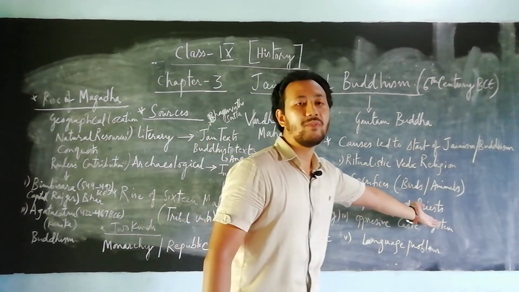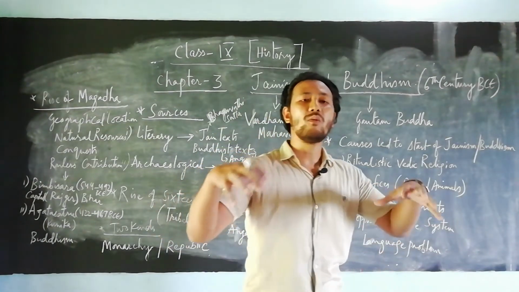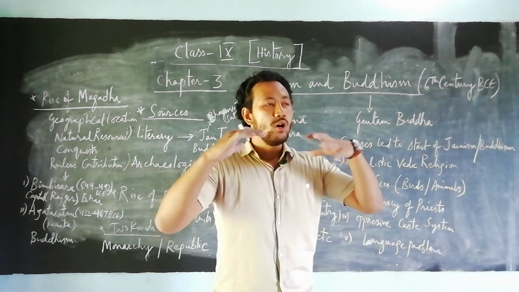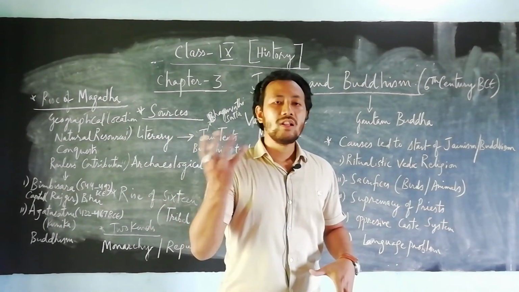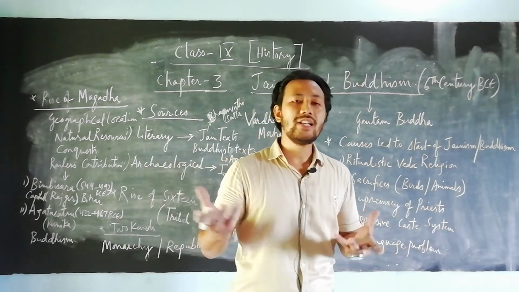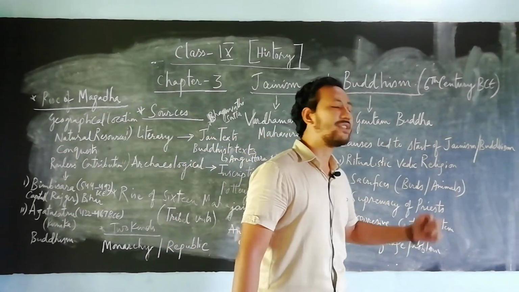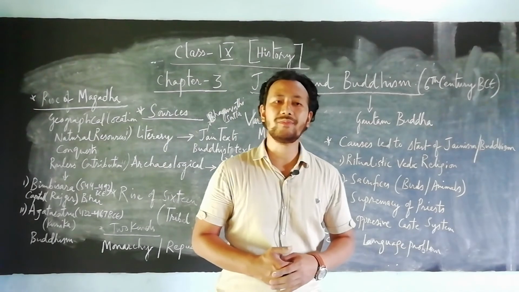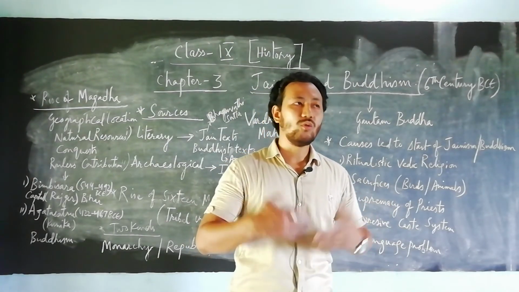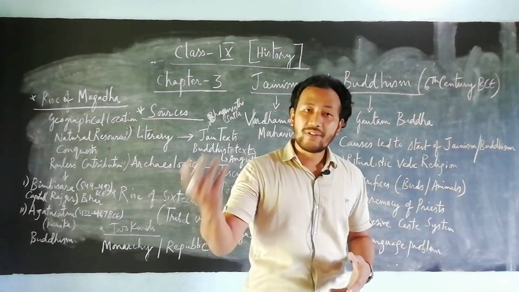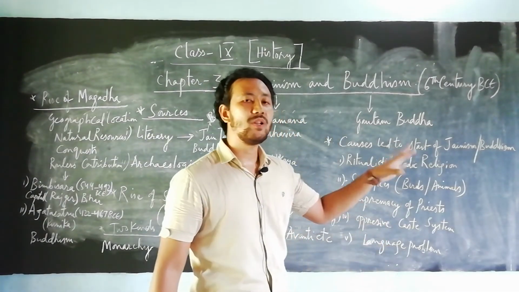Third, supremacy of the priest. Whoever were the Brahmins and Pandits, every time they used to show their power, saying that we are the Brahmins, and the other 3 castes did not have equal importance or equality with the Brahmins. Fourth, the oppressive caste system. There was lots of discrimination between different sects, castes, creeds and religions, and that was also prevalent during that time.